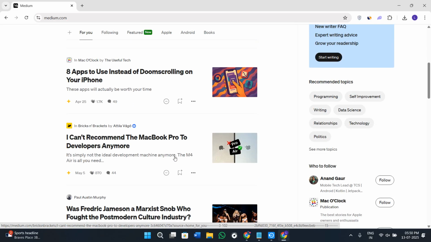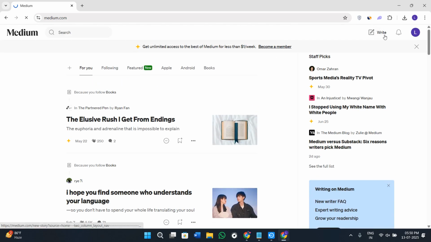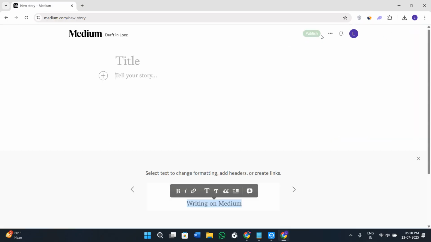Now, your title should be clear and curiosity driven and include the keywords people are searching for. So once you click on the right option here in the top right hand corner of the screen, before pressing this publish option, title is the main thing that you need to write over here. For example, if you are writing an article on how people can save $1,000 in 30 days, you can just start your title just like so, and it is better than "money making journey" or any other things.